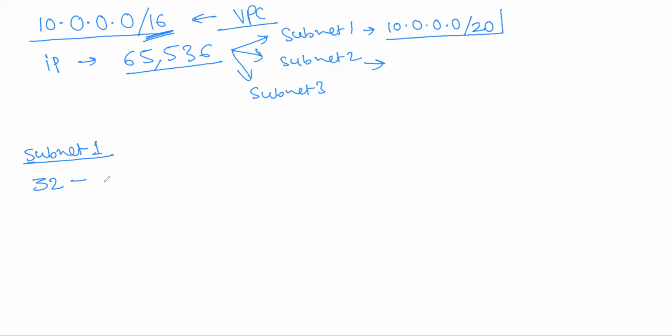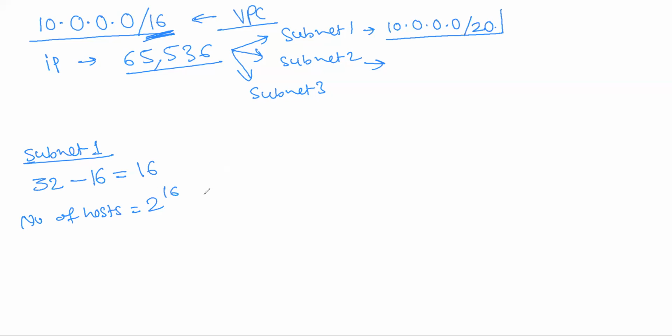Now this is taking 16 as a routing prefix. That means we need to subtract that, and the number of hosts will be 2 raised to that power.